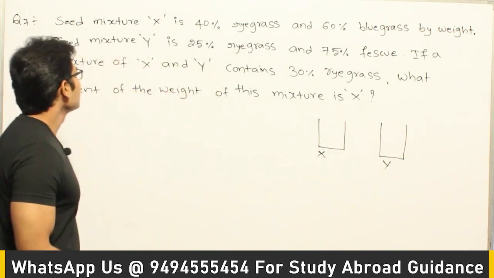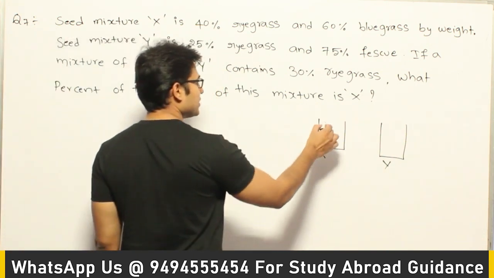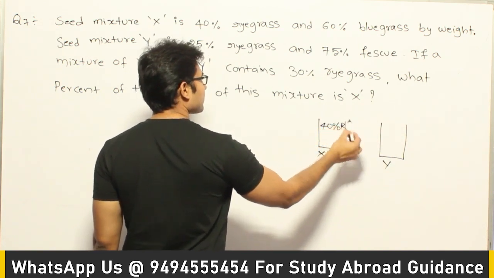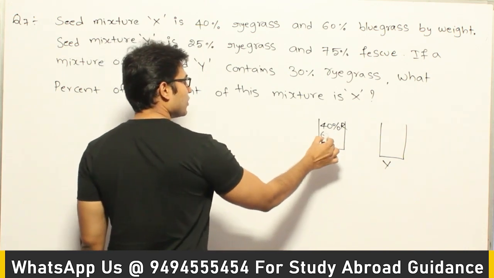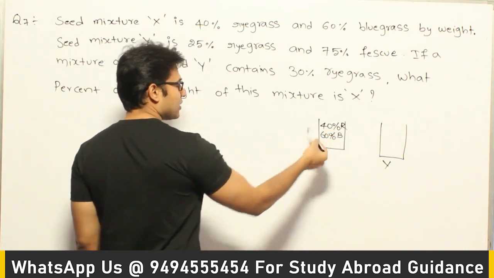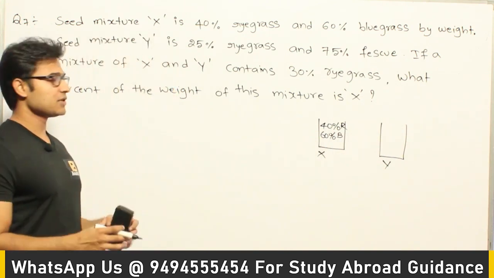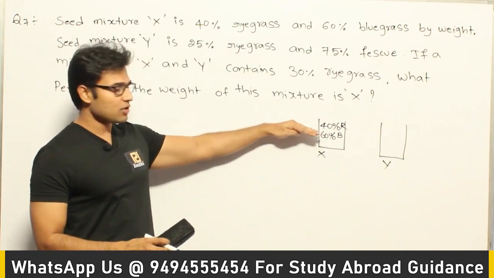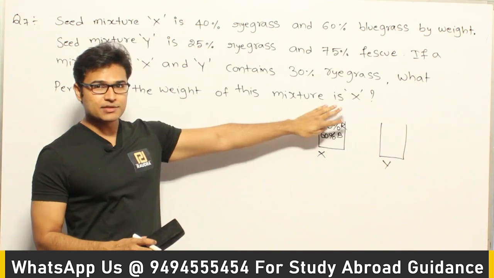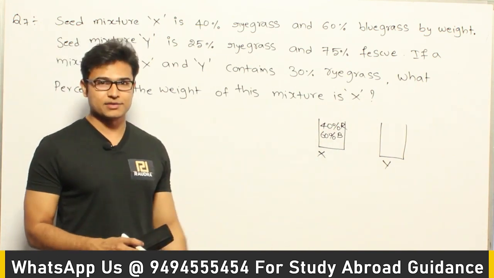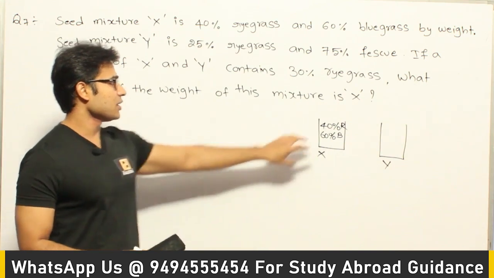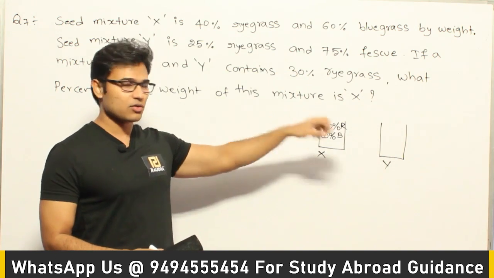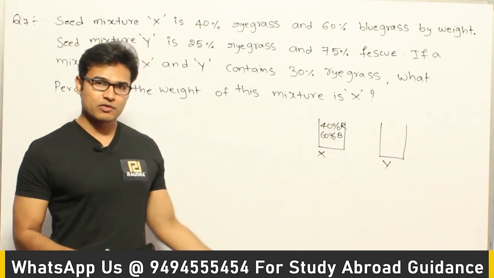Okay, and now in the X mixture there is 40% seeds which belong to ryegrass. So 40%, let's say, ryegrass, and 60% is bluegrass seeds. Even though I am writing them separately, they are thoroughly mixed up, and whenever you take some N1 kgs of this one, out of that 40% you will get ryegrass seeds and 60% you get bluegrass seeds. That is the meaning of it. That is why it is called a mixture. Whenever they say that it is a mixture, whatever amount you take, you are going to get both of them in that proportion.